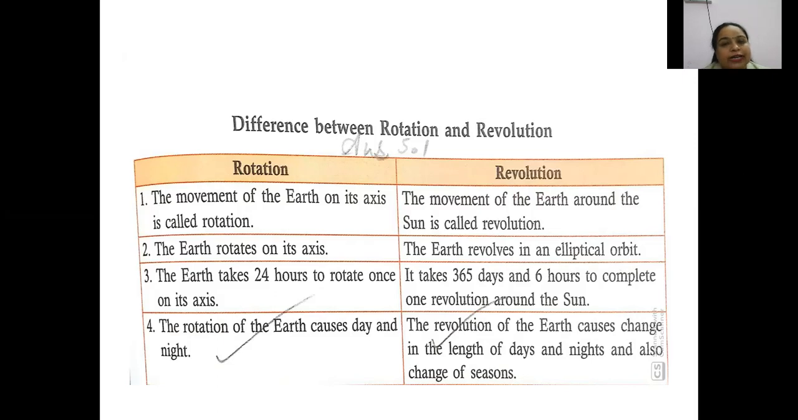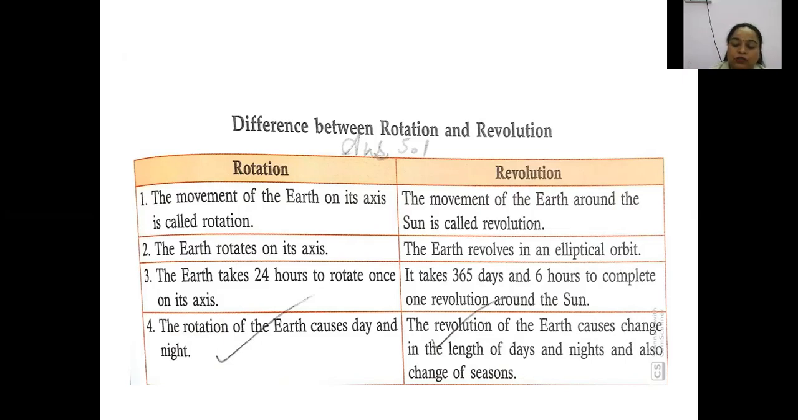Now this 1 day is added to every 4th year. 6 hours 1st year, 6 hours 2nd year, 6 hours 3rd year, 6 hours 4th year. So this completes 1 day. Okay, 6 fours are 24. That completes 1 day. This 1 day is added to the last, or you can say on the 4th year. So that 4th year is known as the leap year.